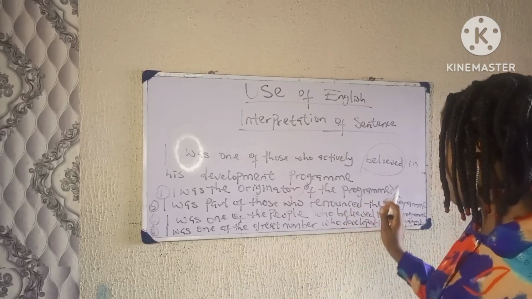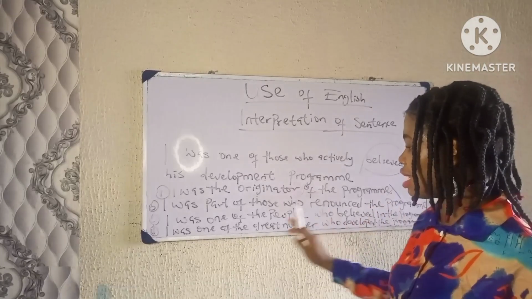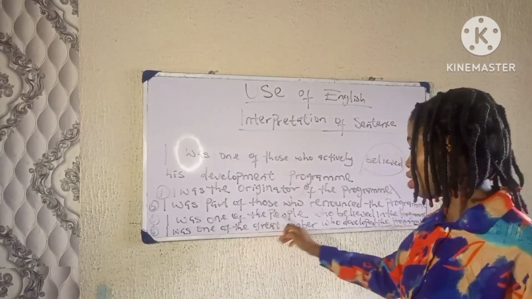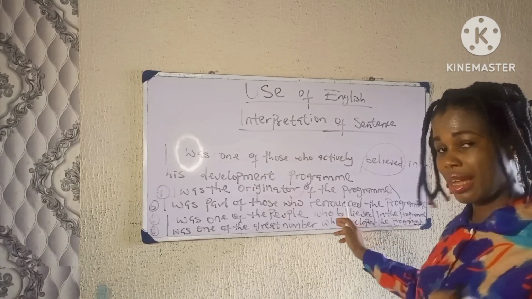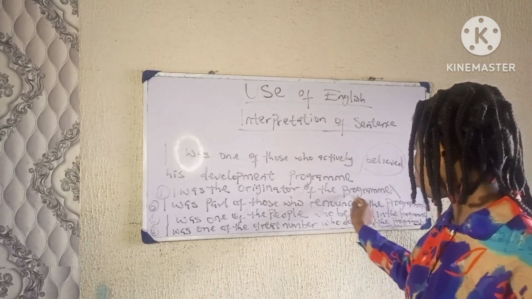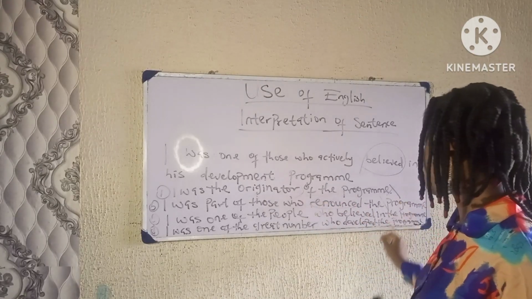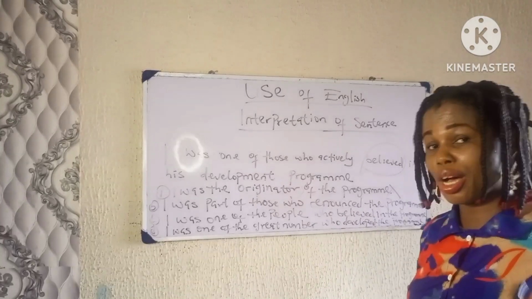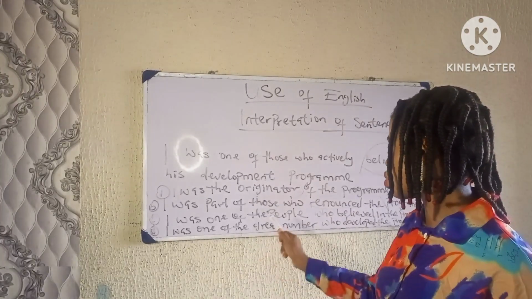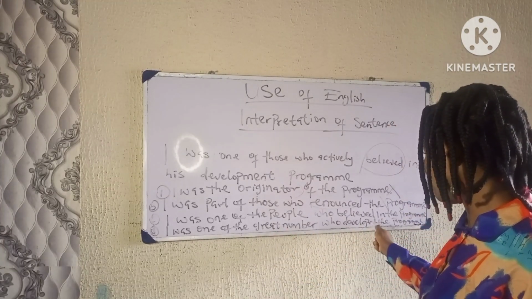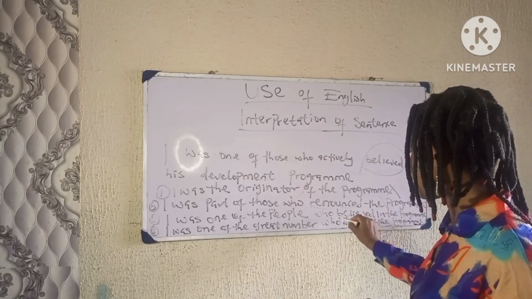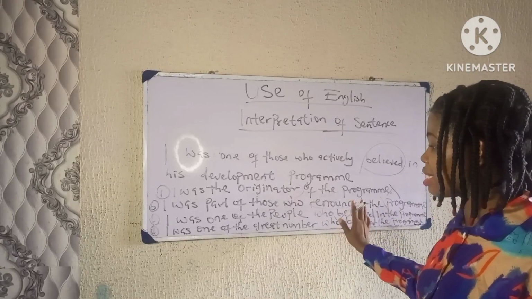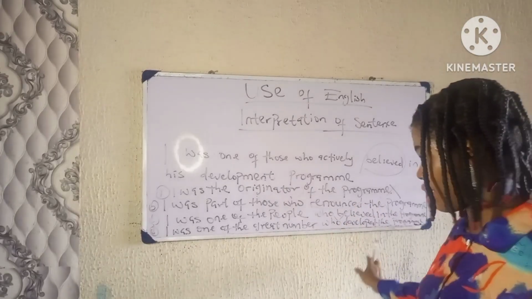Now the statement said I was one of those who actively believed. Let's see the next one. I was part of those who renounced. So this is wrong because of renounced. Now option C says I was one of the people who believed in the program. This is the correct answer. I was one of those who believed in the program.